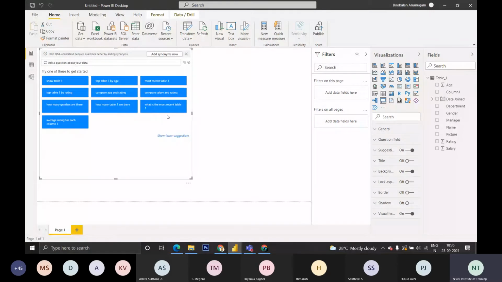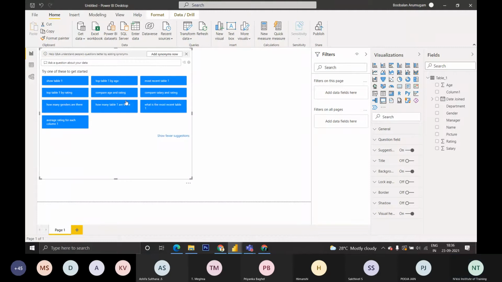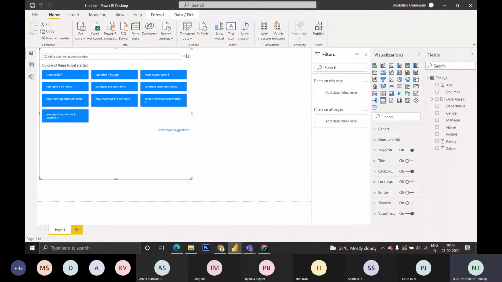Okay, this is Q&A. Whatever questions you have, if you ask, it will show the answer. How many genders are there? It will show there are two genders, male and female. Then compare age and ratings. It will compare age and rating. For now, it is not required. This is Q&A, and we will not touch more upon this.